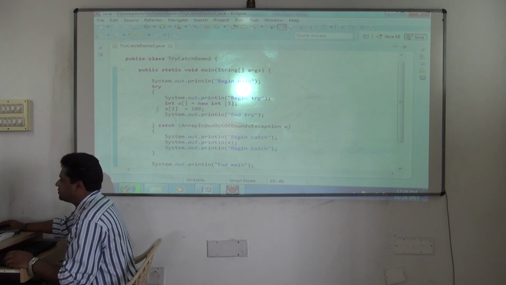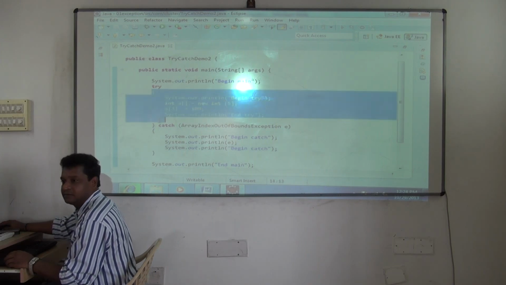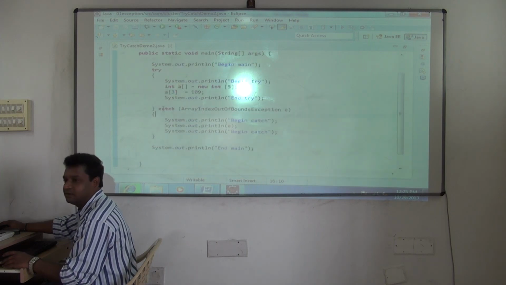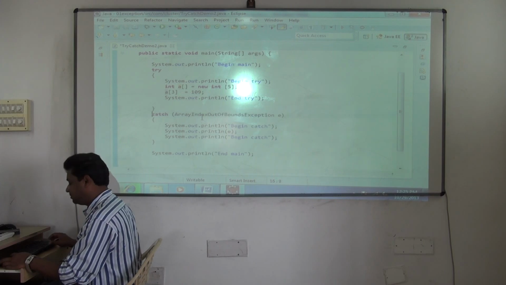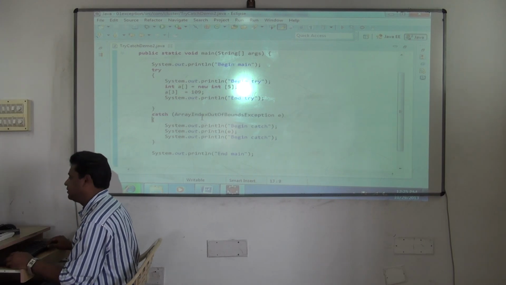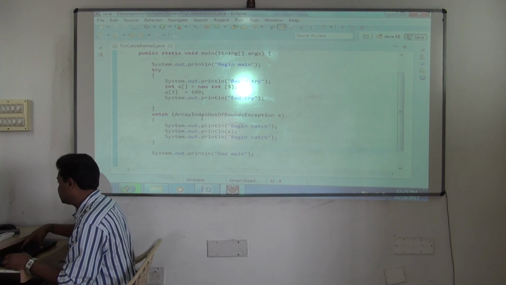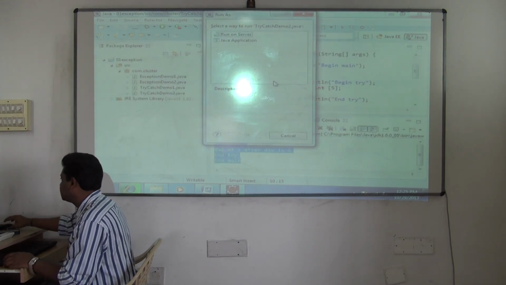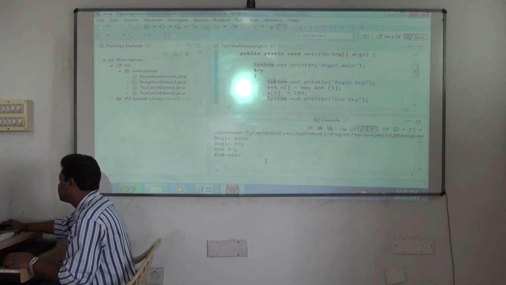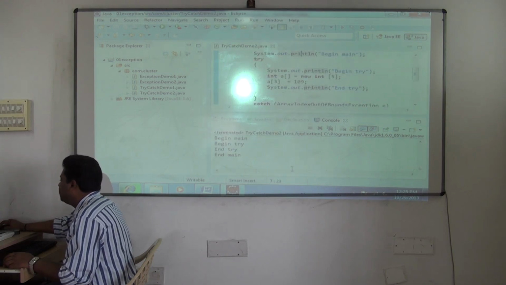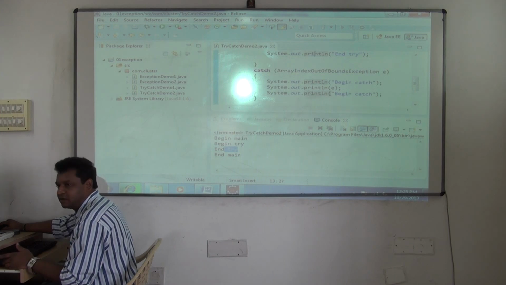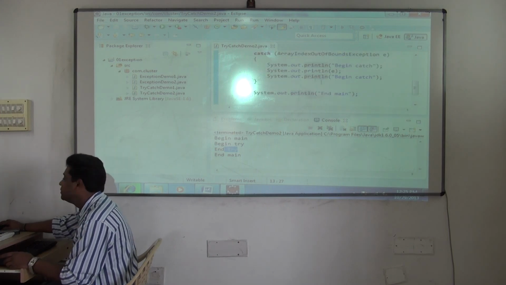See here, 3 means only try will execute. Yes or no? If the index is 3, only try will execute. Will catch execute? No. Why will it not execute? Because the exception has not occurred. And then it will continue normally. See, begin main, then what? After begin main, begin try, end try, then what? Is catch getting executed? No. End main. Program executed successfully.